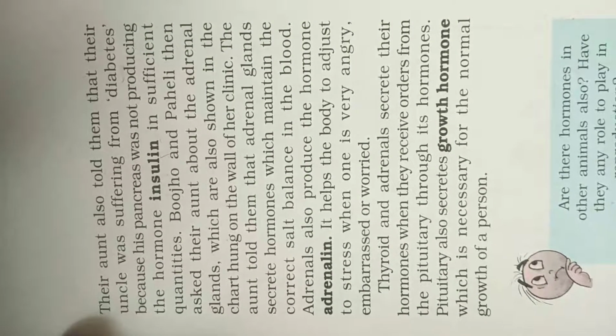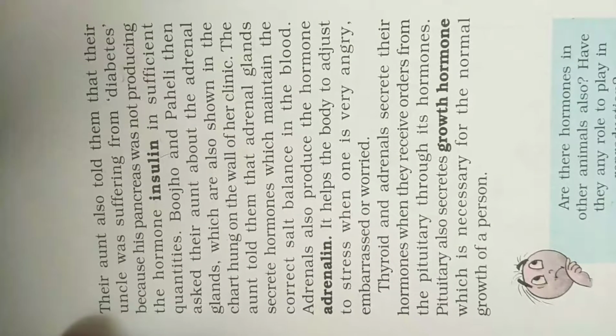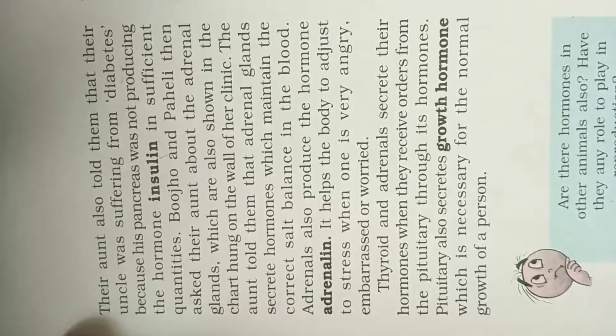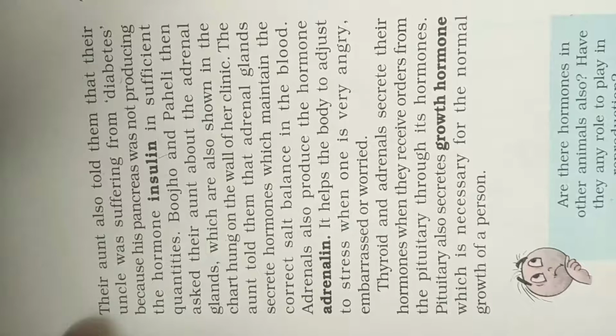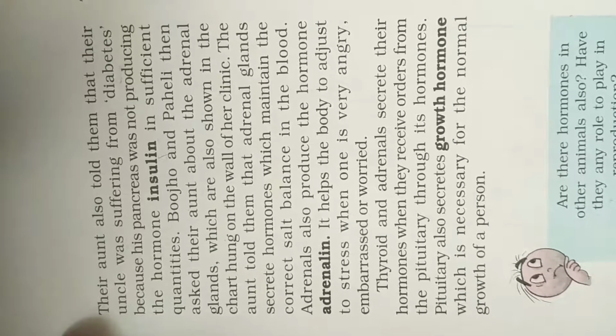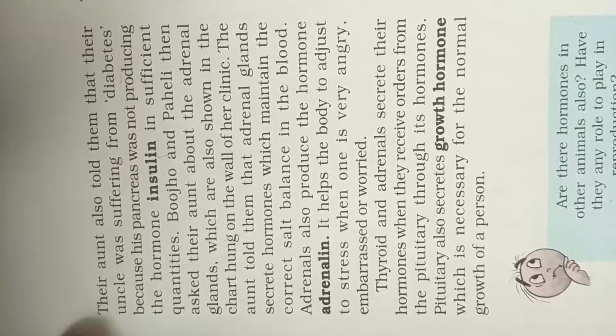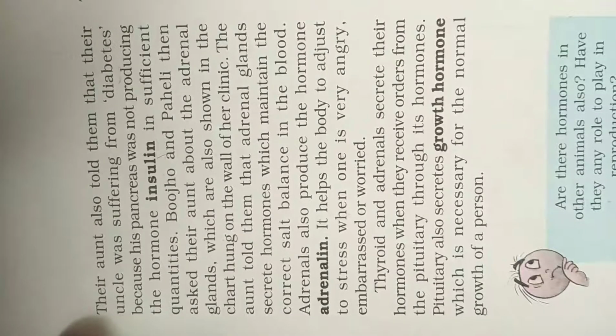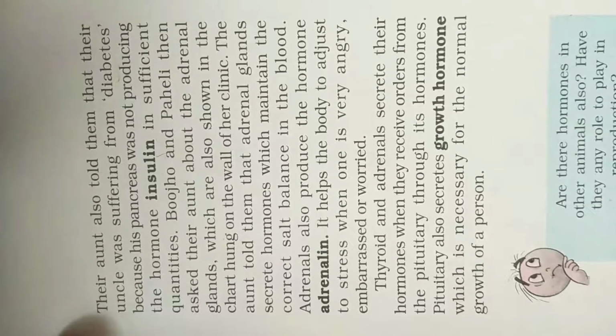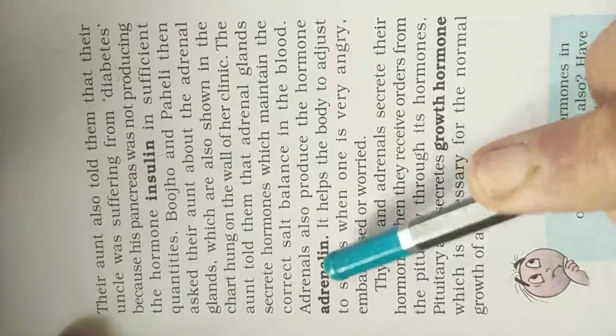Bhujo and Paili then asked their aunt about the adrenal glands, which are also shown in the chart hung on the wall of her clinic. The aunt told them that adrenal glands secrete hormones which maintain the correct salt balance in the blood, means BP, blood pressure. Adrenal glands also produce the hormone known as adrenaline.